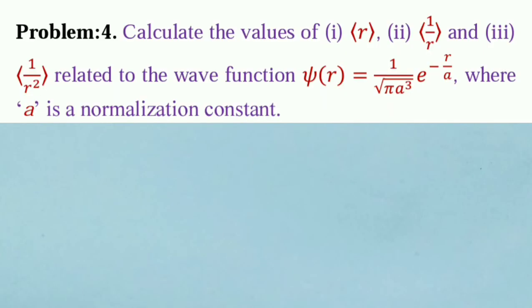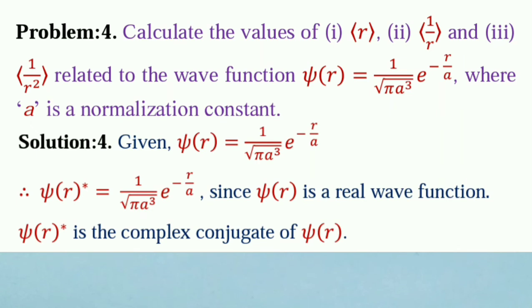Calculate the values of r expectation, 1 by r expectation and 1 by r square expectation related to the wave function psi(r) equal to 1 by root over pi a cube into e to the power minus r by a, where a is a normalization constant. In the problem given psi(r) equal to 1 by root over pi a cube into e to the power minus r by a. So psi(r) star equal to the same, since psi(r) is a real wave function, psi(r) star is the complex conjugate of psi(r).